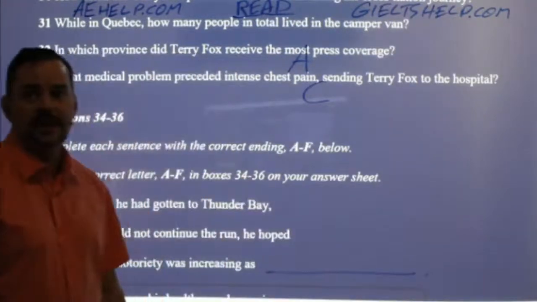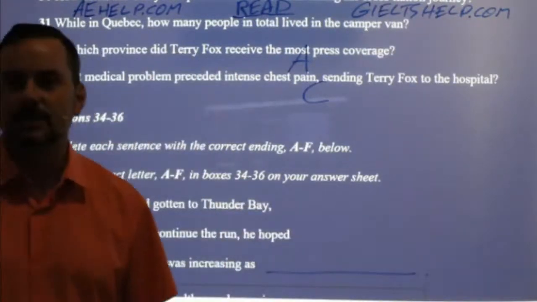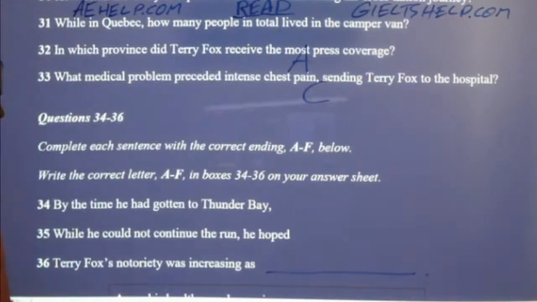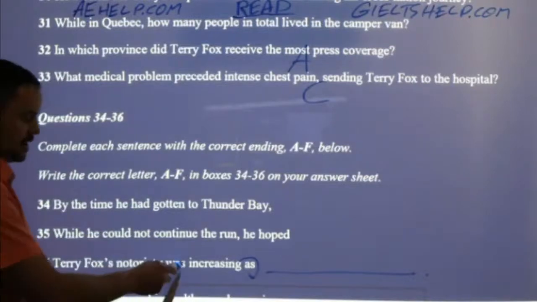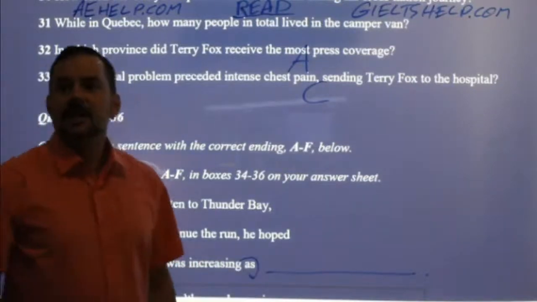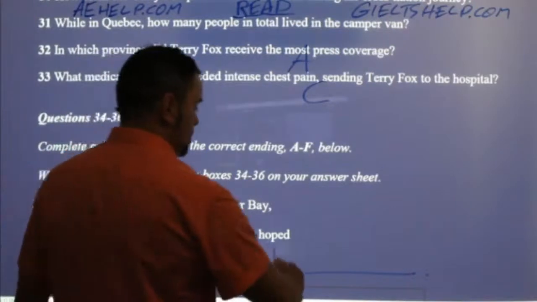This is why you want to answer these all individually. When you have this "as," it means something else was happening. So Terry Fox's notoriety was increasing as... Carolina says his health was decreasing.